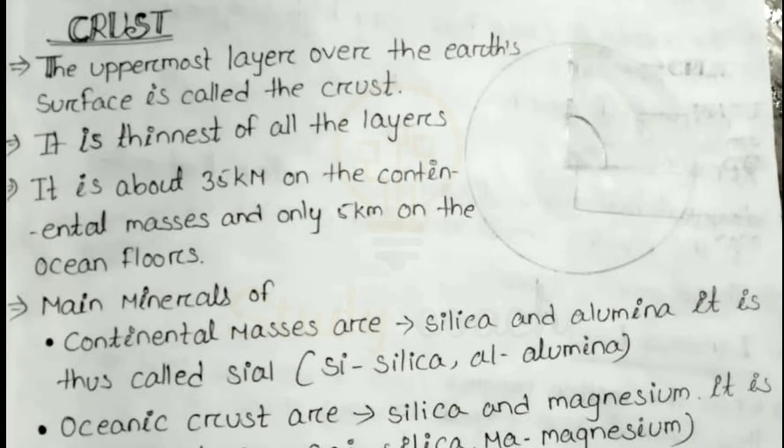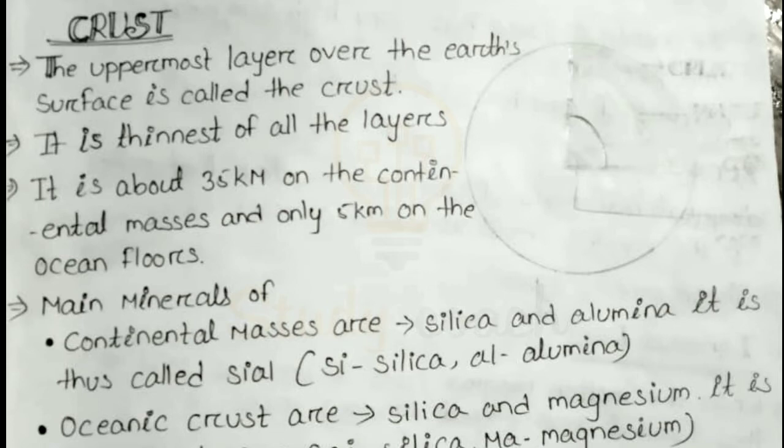The crust is the uppermost layer over the earth's surface. If someone asks what is crust, we can say easily: the uppermost layer over the earth's surface is called the crust, and it is the thinnest of all the layers.